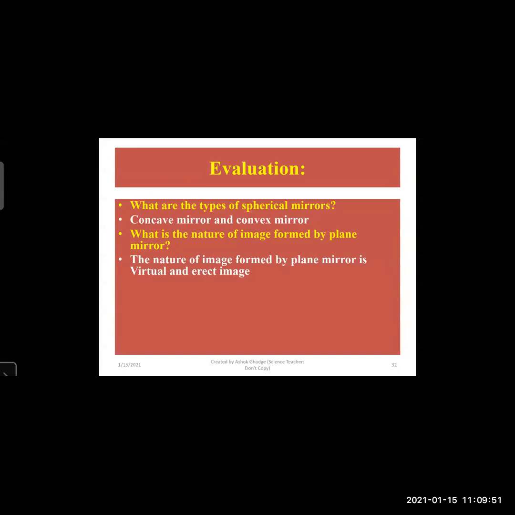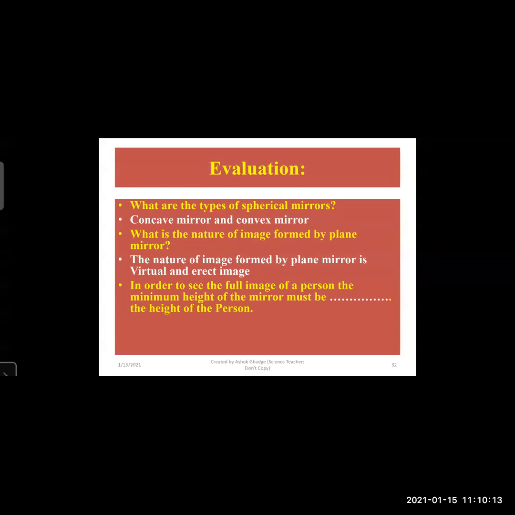Therefore, we call it a virtual image. And the image is erect, not inverted. Like the object, we get the image, so it is an erect image.